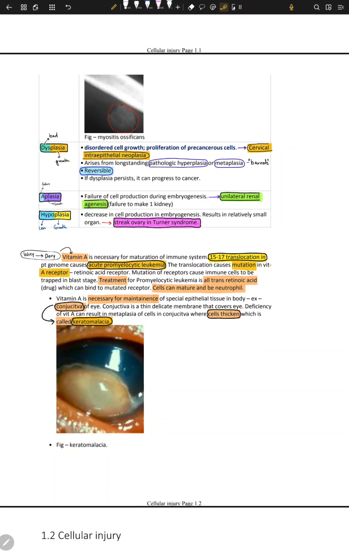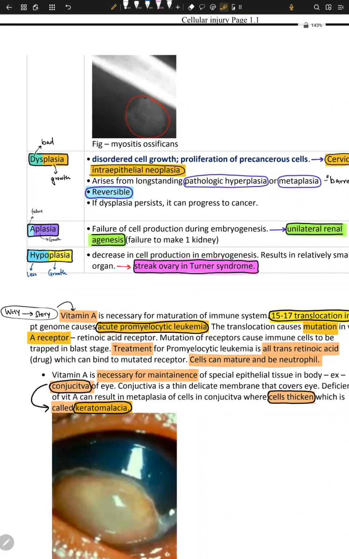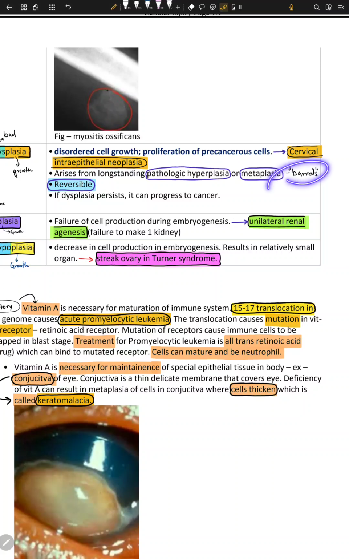You will have that because of the long-standing pathological hyperplasia. So Barrett's esophagus will turn into esophageal cancer. So if the dysplasia persists, it can progress to cancer.